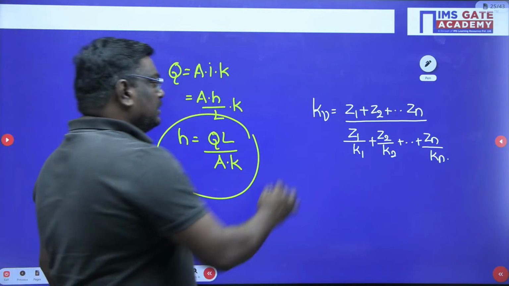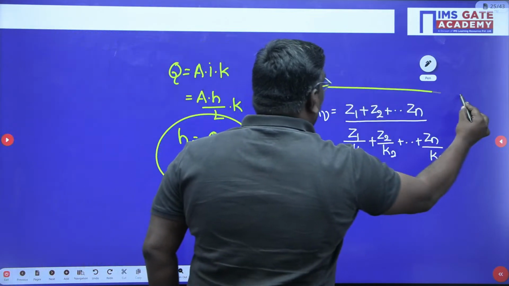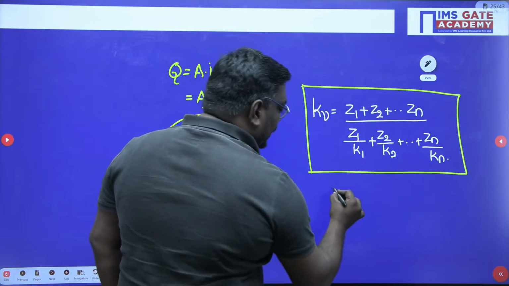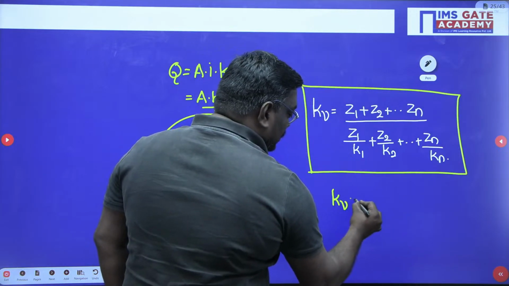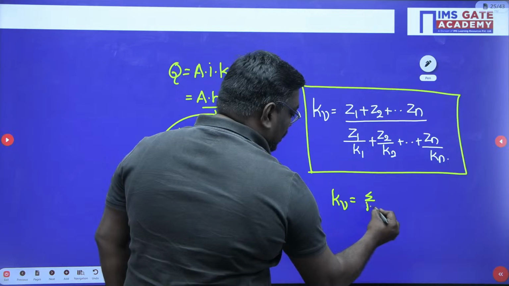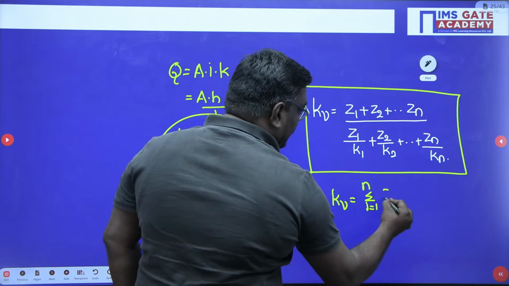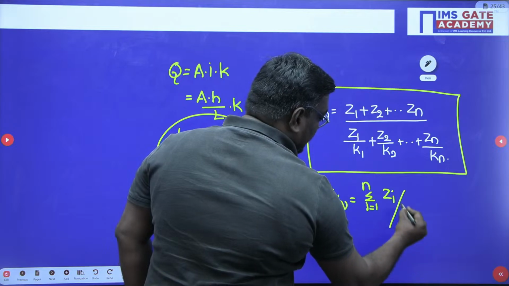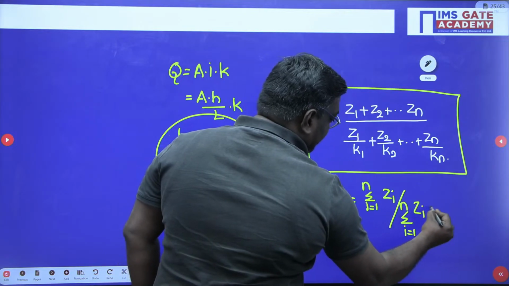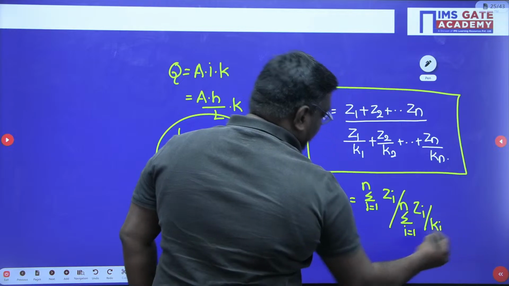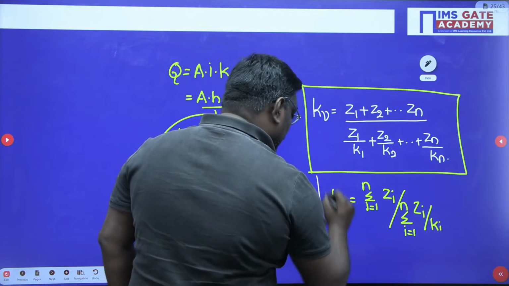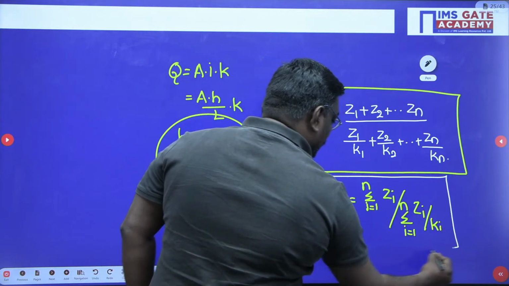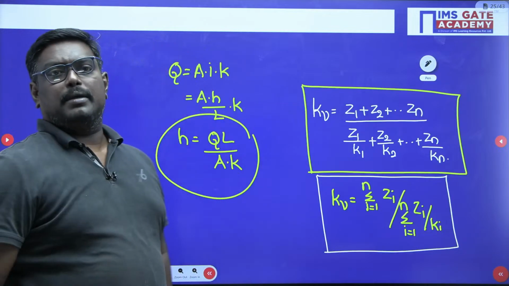So here this is the formula for vertical permeability, or you can write KV is equal to sigma i equal to 1 to n Zi by sigma i equal to 1 to n Zi by Ki. So this you can write as coefficient of vertical permeability.